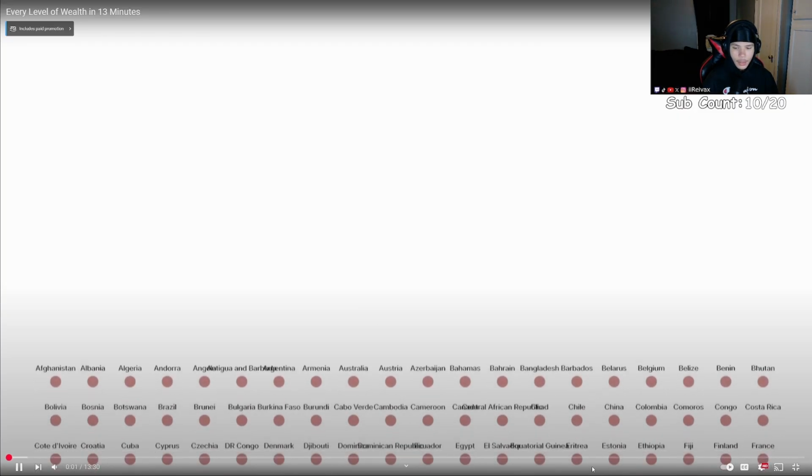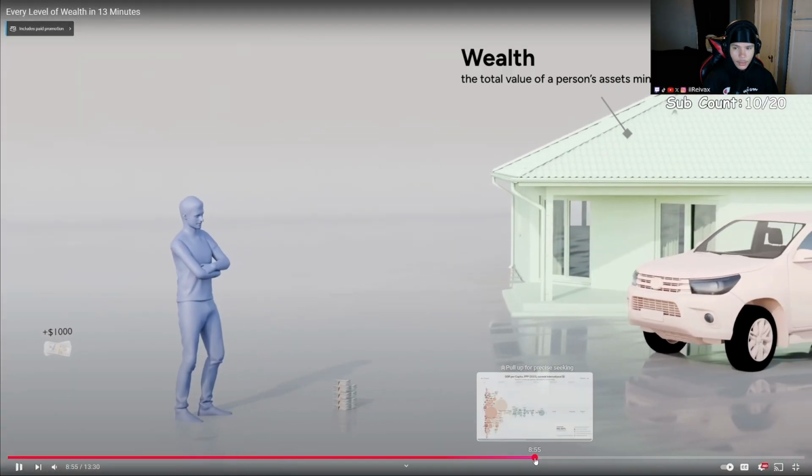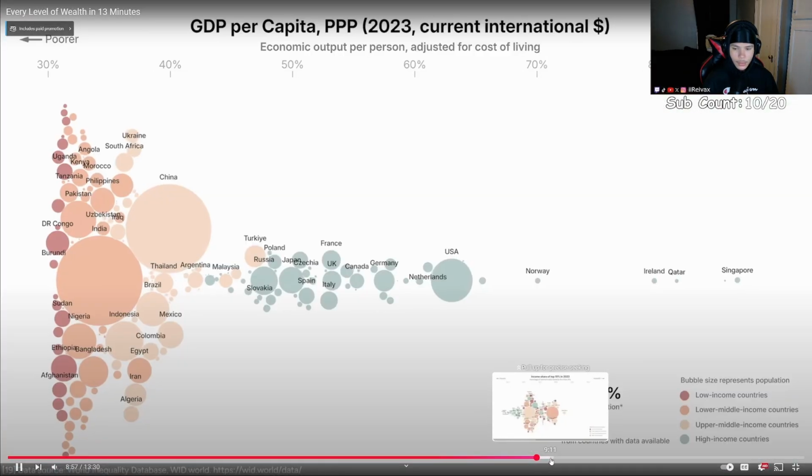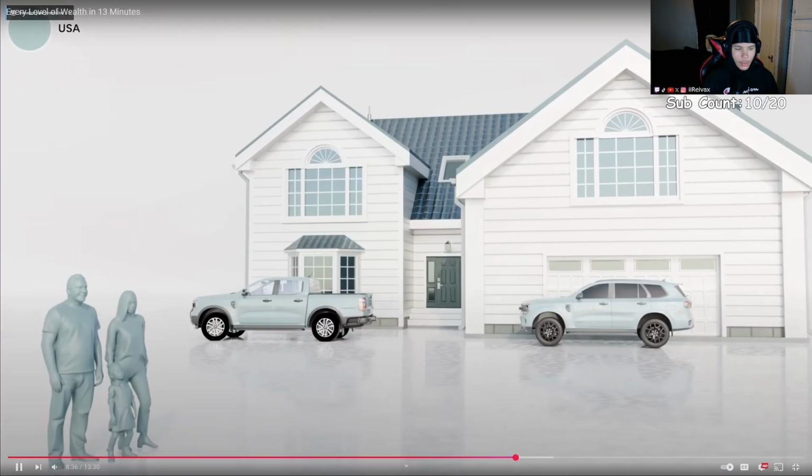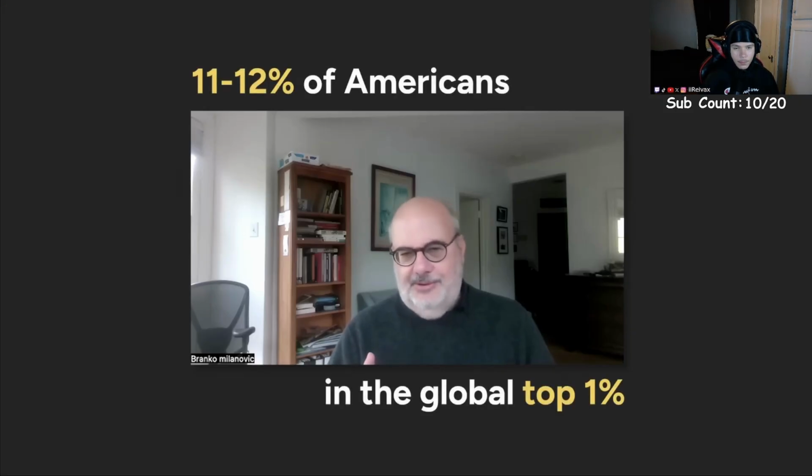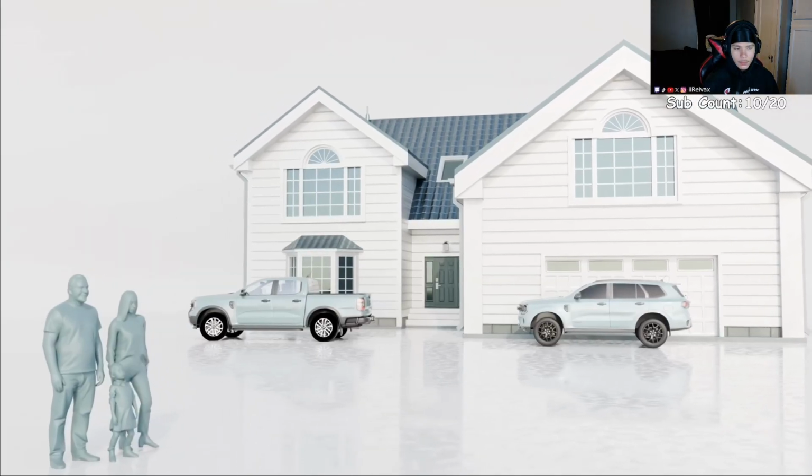The world is represented by your house, your car, and the inequality within countries. Americans are quite rich compared to the rest of the world. It is 11 to 12% of Americans who are in the global top 1%. And I think many of them don't realize that. But this doesn't mean every American is rich.